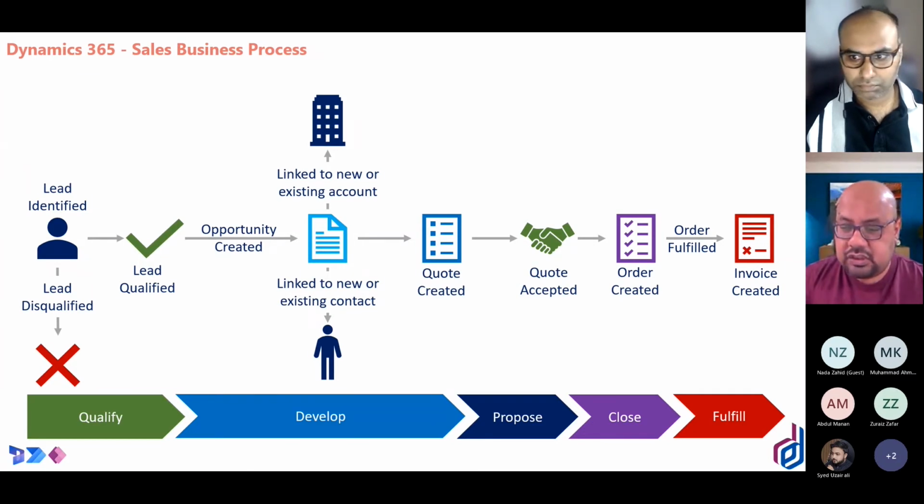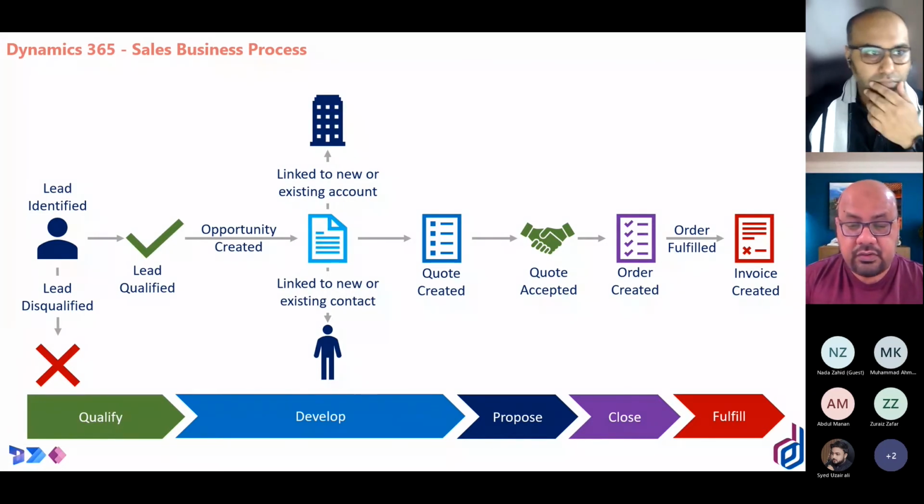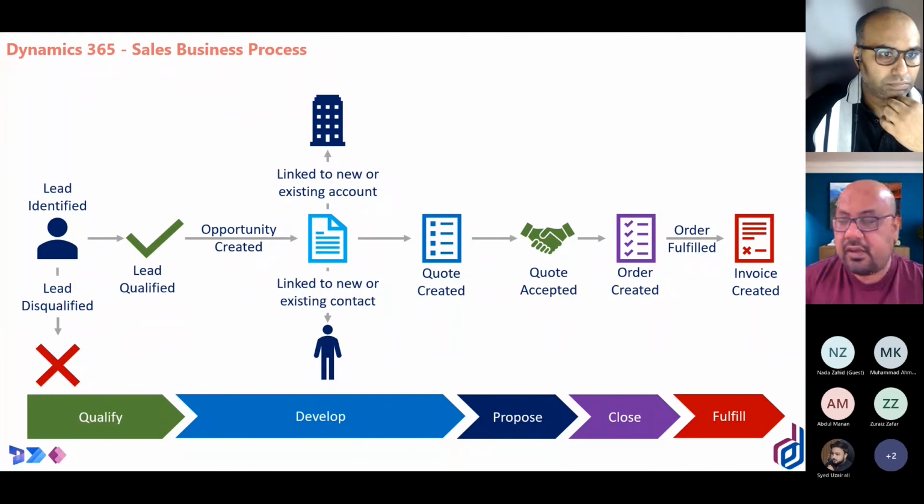Today's agenda, which we already discussed, covers the rest of the elements, which are more related to the quote part, meaning the propose stage. Then we will also look into the close stage as well as the fulfillment, where we are going to complete our sales journey.